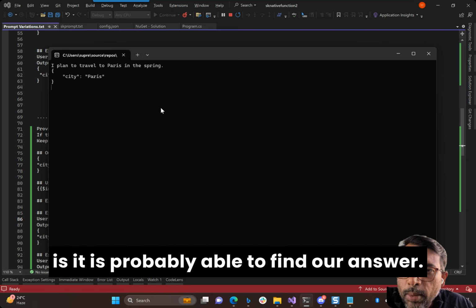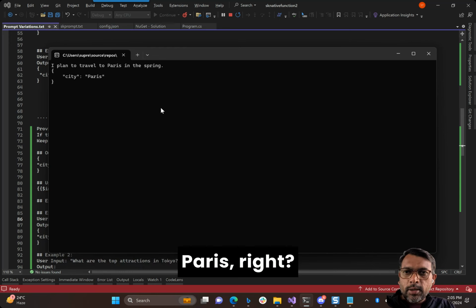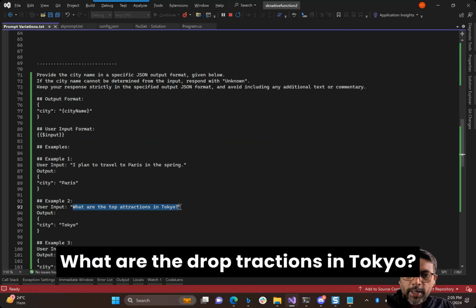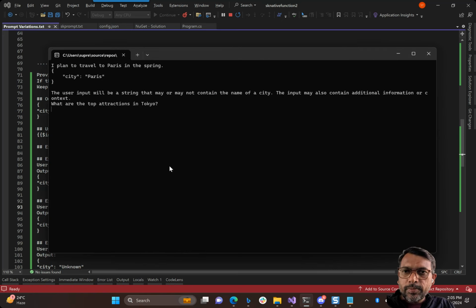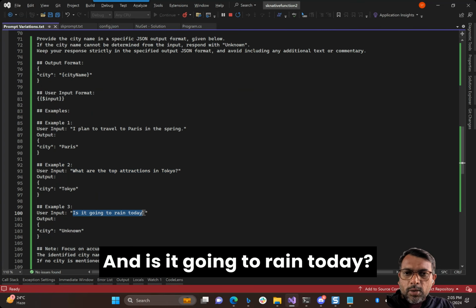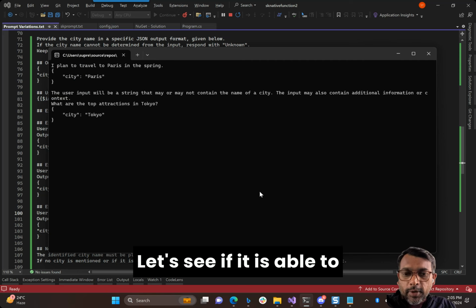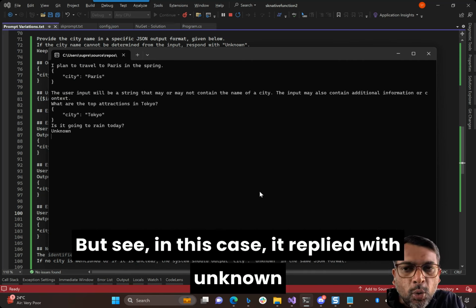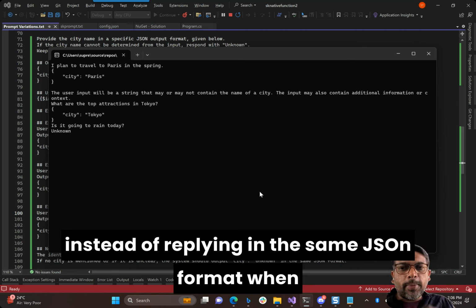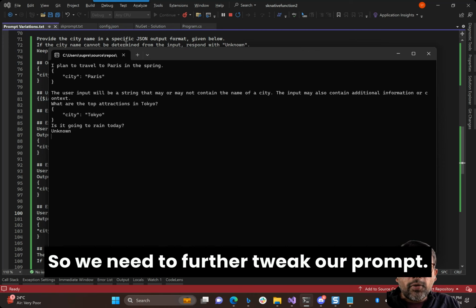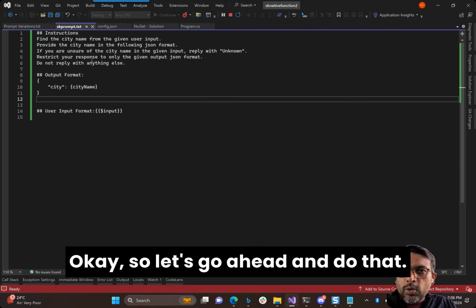Same example again, and see what it does. It is probably able to find our answer, Paris, right? Let's give it one more example. What are the top attractions in Tokyo, and is it going to rain today? Let's see if it is able to pass a negative scenario as well. But see, in this case, it replied with unknown instead of replying in the same JSON format when it was able to find the city name. So we need to further tweak our prompt. Okay, so let's go ahead and do that.